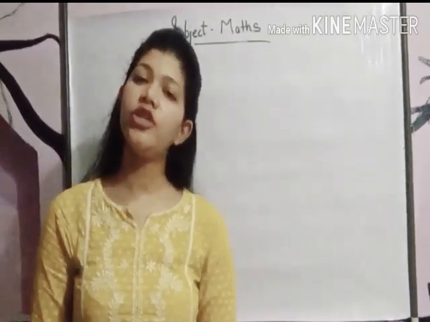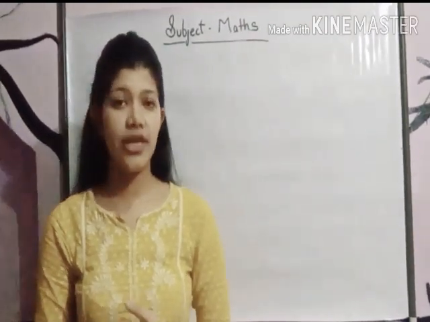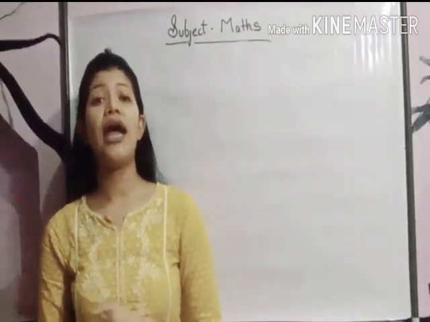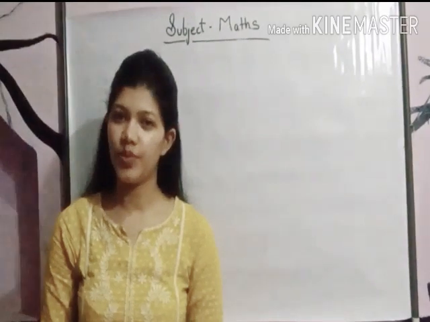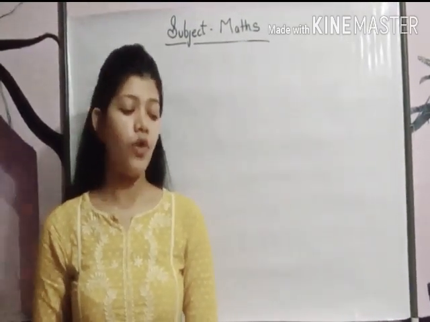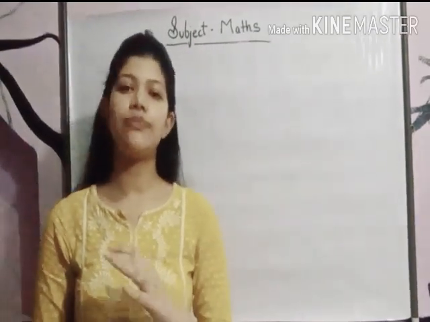I have done revision of chapter 1 also. We have already practiced so many worksheets, completed classwork, done book exercise and done revision 2, and I have taken a test also. So from now we will start revision from chapter 2.